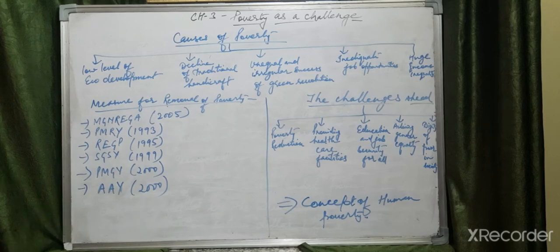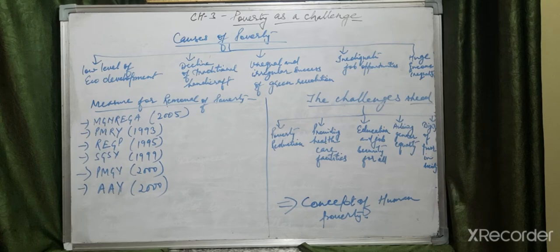In SGSY, S means Swarojgar, so it is clear that it is for self-employment. The group is formed, and according to that the credit facility and the subsidy are provided.